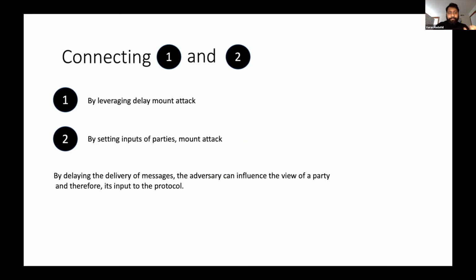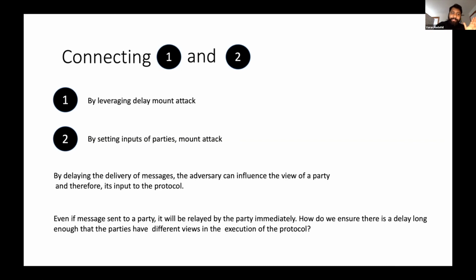When we say that the adversary is setting inputs of the parties, it basically means that by delaying the delivery of the messages, the adversary is influencing the view with which a party is going to play in the protocol, right? So the adversary has to delay the messages long enough so that in the next execution of the protocol, the parties are playing with, say, different views.